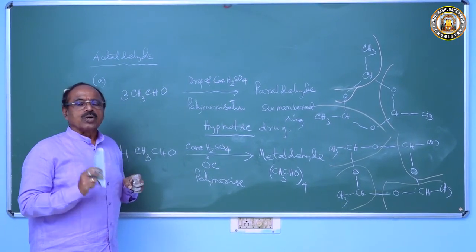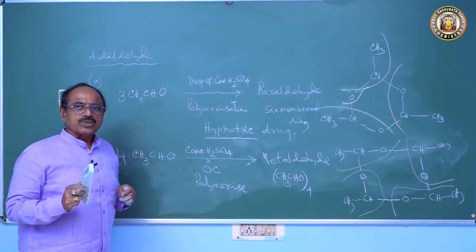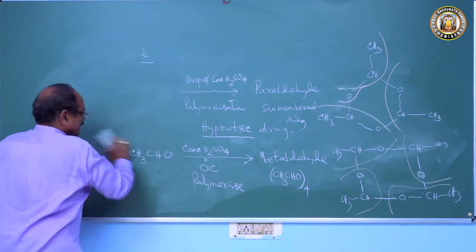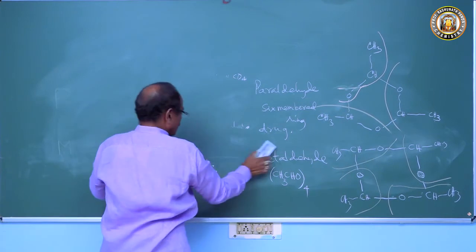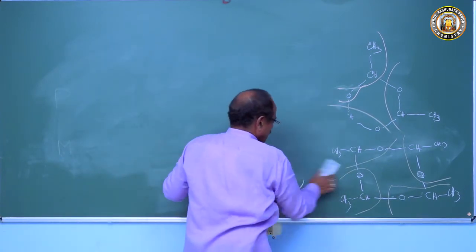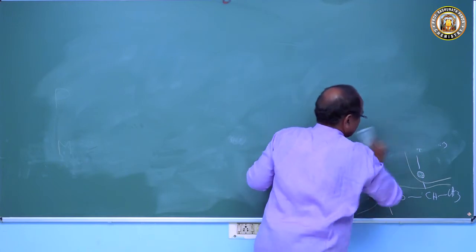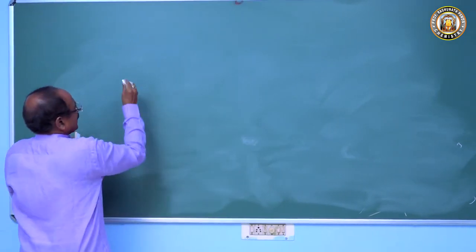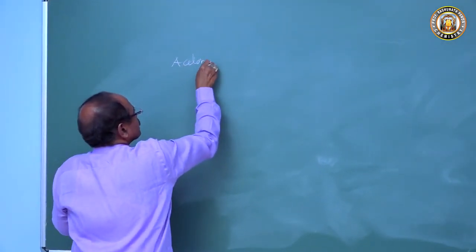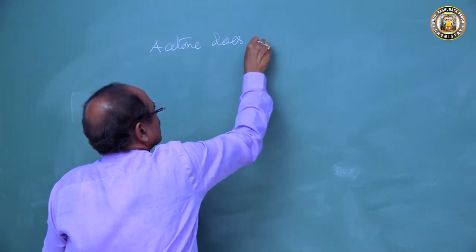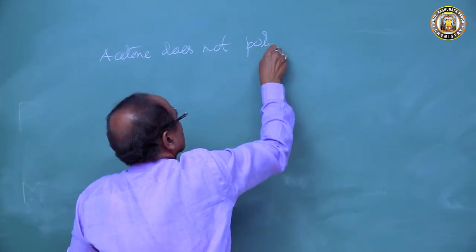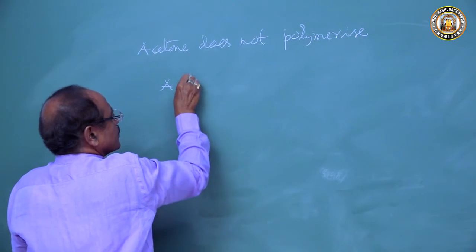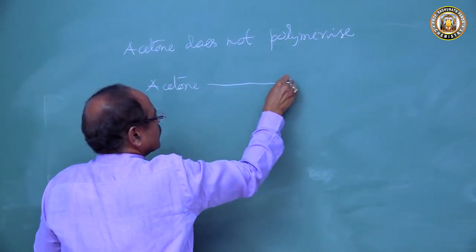Acetone does not undergo polymerization. But acetone undergoes a condensation reaction; just one reaction you can remember here. Acetone does not polymerize, but when treated with concentrated sulfuric acid, it undergoes a condensation reaction.